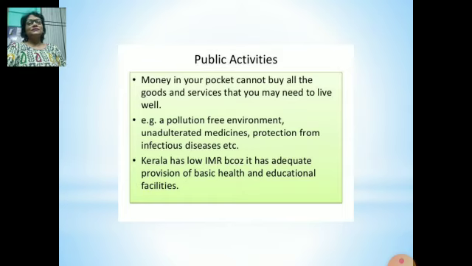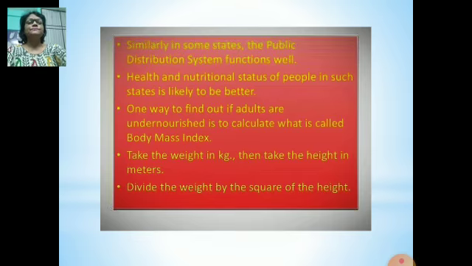So apart from money, we need our friends who are very close to us, and peace of mind, a pollution free environment, a disease free environment. So all these things matter a lot. Now Kerala has low IMR because it has adequate provision of basic health and educational facilities. It means that education is very high. You have seen in the previous table that literacy rate is very high and IMR is very low. This shows that Kerala has good facilities of health and education.